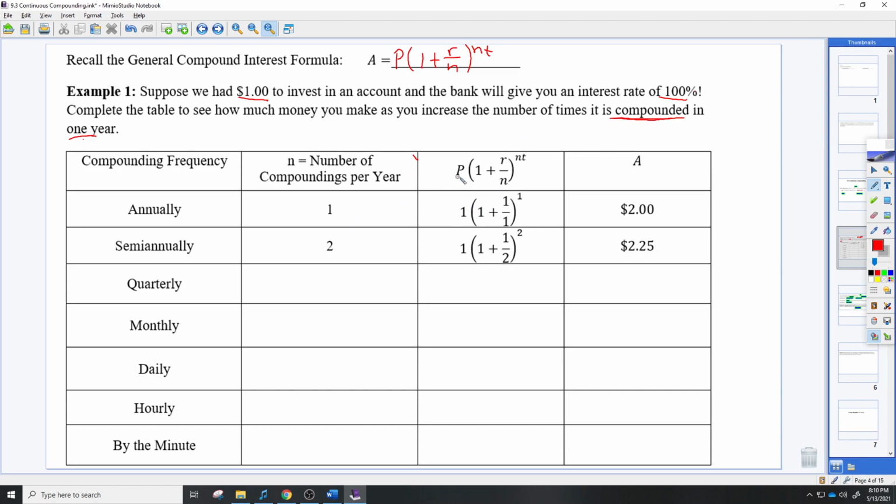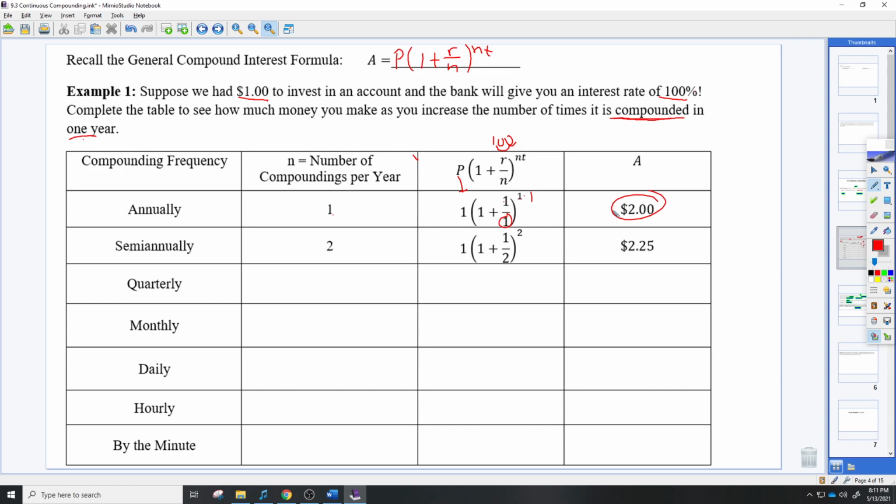So that means the principal is $1. The rate is 100%. So 100% moved over is just the number 1. So here's 1. If it's being compounded once per year, the 1 is in the N as well, which is on the bottom and the top, technically here. And then 1 up here is also the T. So it should be 1 times 1 or just 1. Putting that into the calculator, that means you would get $2 after your first year if it was 100%. Right? So they'd look at your dollar, they would say, okay, we're going to match that, give you another $1, so you have $2 now.